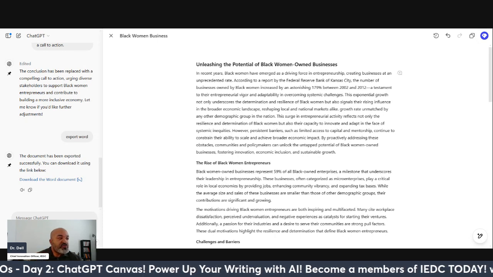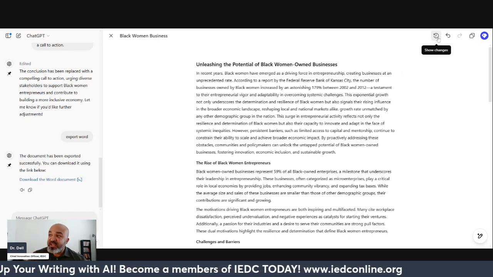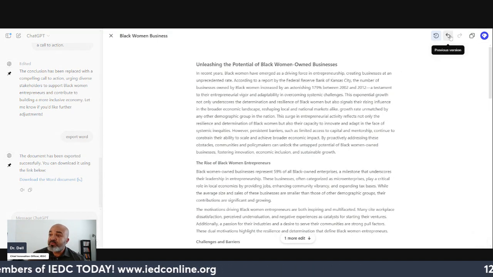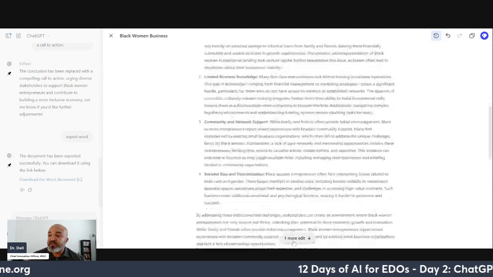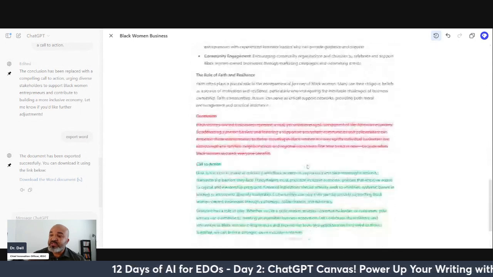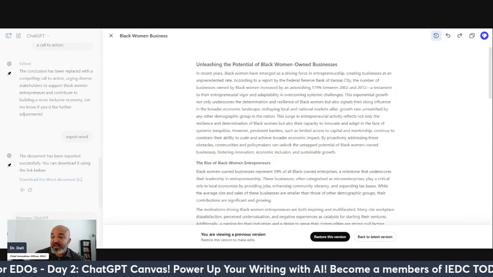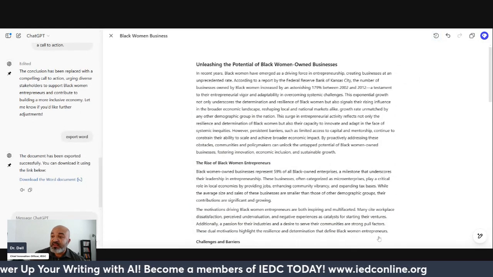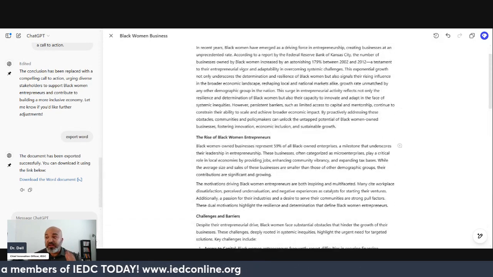Now, last few features before I close this out for day 2. You can see the changes that you made. So you can click the change button. You can go back to a previous version and it's looking to show the changes. So you kind of see the changes on the bottom that are just most recently made. You can go back if I wanted to. If you see on the bottom, you're viewing a previous version, restore this version or back to the latest version. I'm just going back to what we had. You can copy it, like I said, and you can export it.